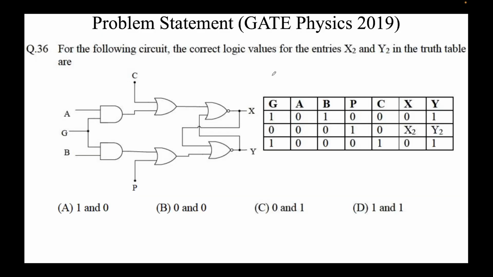Okay, finally, before ending the class, I'd like to go through one more question, for a truth table. Remember, for a truth table you list all the inputs and try to find the output. On the left side we have inputs, and here we have outputs. The question says to find the value of x2 and y2. We don't know whether these two are 0 or 1, so we'll try to find out these values. Okay, let's do that.